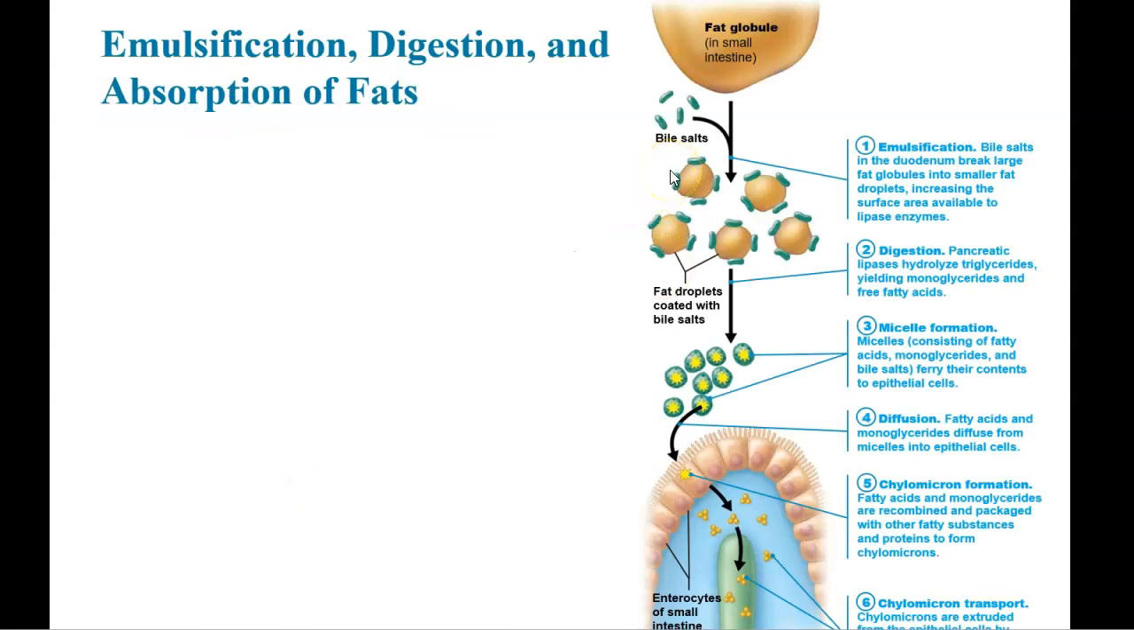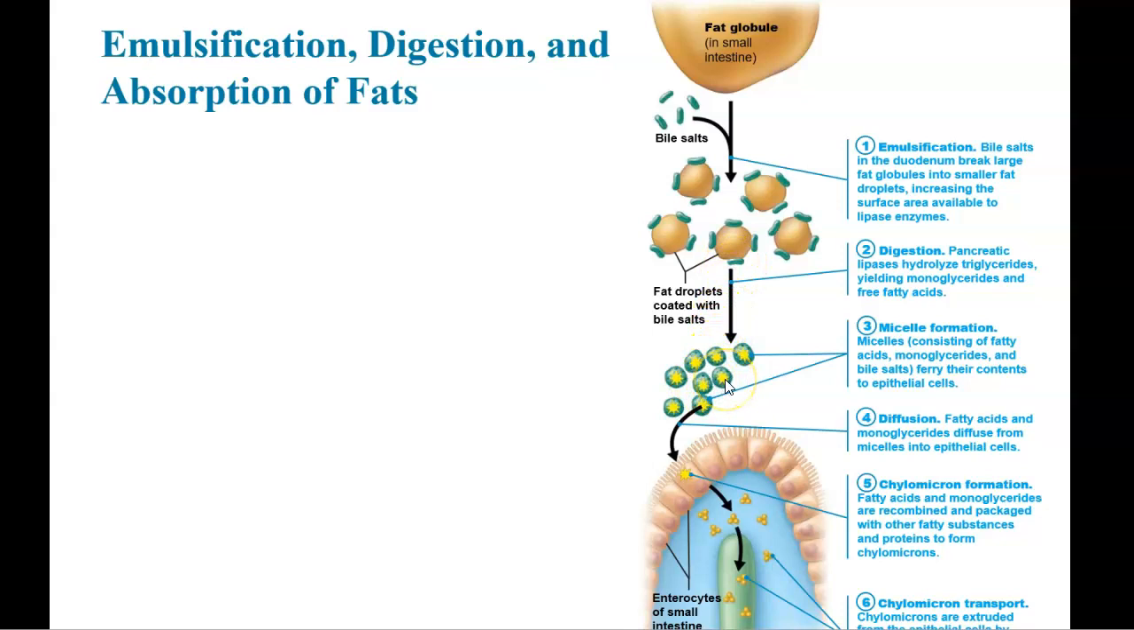Okay, so here are the steps for the digestion of fat. We start here with emulsification. That's when these fat globules in the small intestine are going to meet these bile salts. These bile salts are going to surround those fat droplets, or sort of separate them into smaller ones. By making this large fat droplet into smaller ones, it increases the surface area, which makes it easier for enzymes to break down these fat droplets. So we have the pancreatic lipases that hydrolyze the triglycerides, and then they produce monoglycerides and free fatty acids.